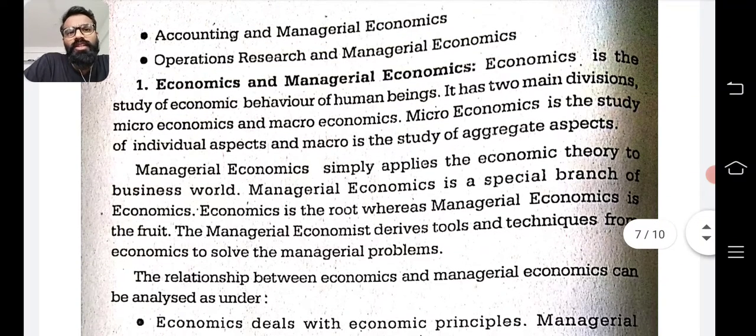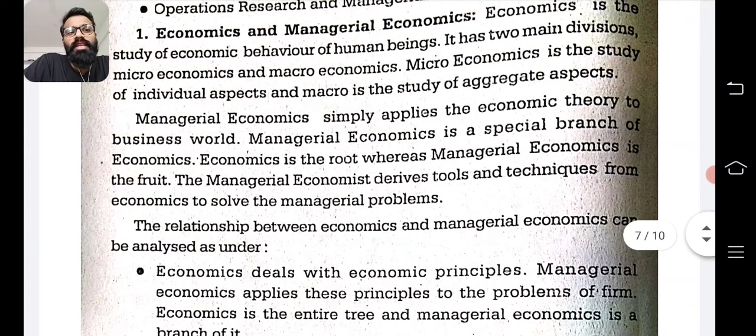and managerial economics. Economics is a study of economic behavior of human beings, divided into two parts: microeconomics and macroeconomics. Microeconomics is the study of the individual aspect, macro the study of the aggregate aspect. Managerial economics simply applies economic theory to the business world. Managerial economics is a special branch of economics. Economics is a root, whereas managerial economics is the fruit. That is the difference. Managerial economics derives tools and techniques from economics to solve managerial problems.